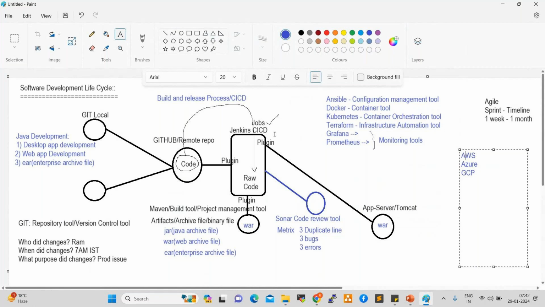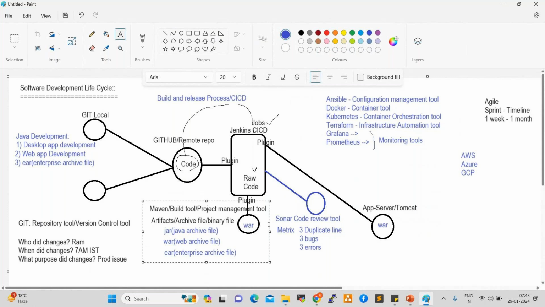Trigger means run. Once we run the job, whatever code is developed by developers, which is available in GitHub, will be pulled by Jenkins. So once we pull the code, which is raw code, meaning unstructured, unformatted code, right? This raw code will not be understood by application servers. That is why we are integrating one more tool, which is Maven. Maven is a build tool which will generate artifacts.